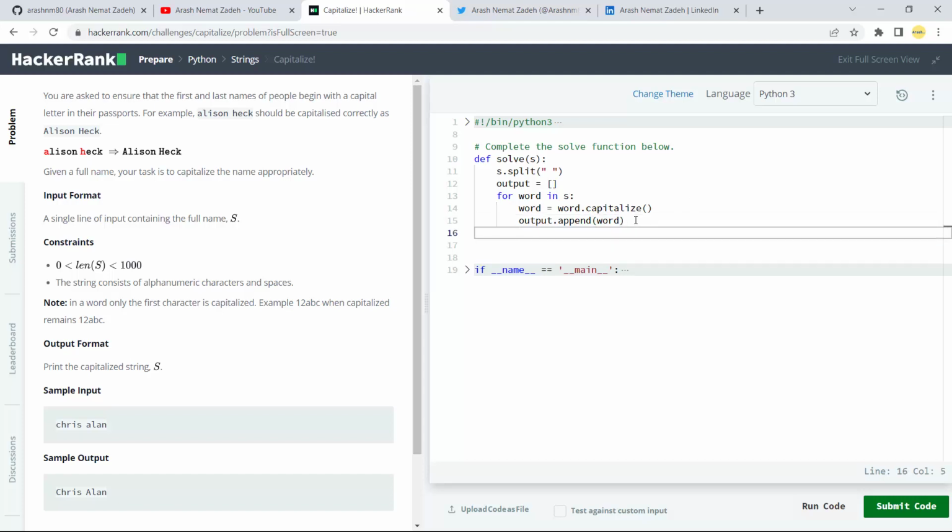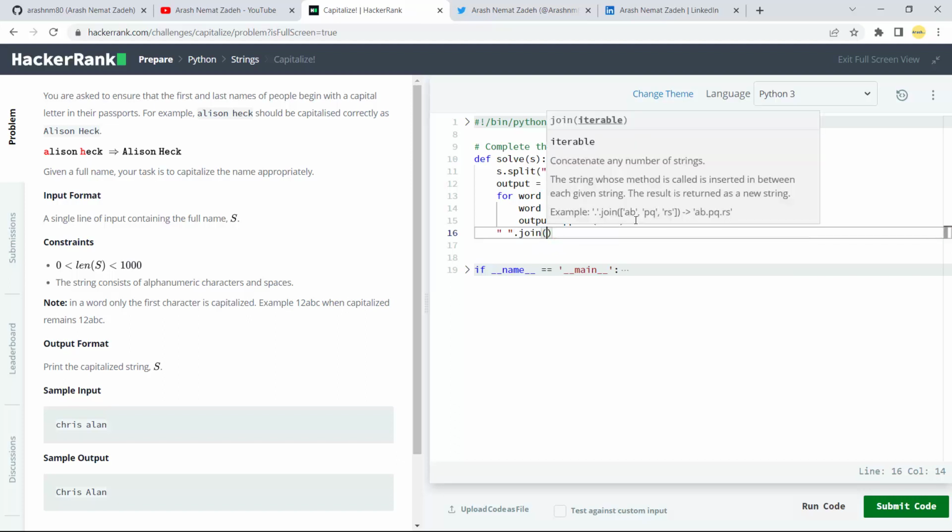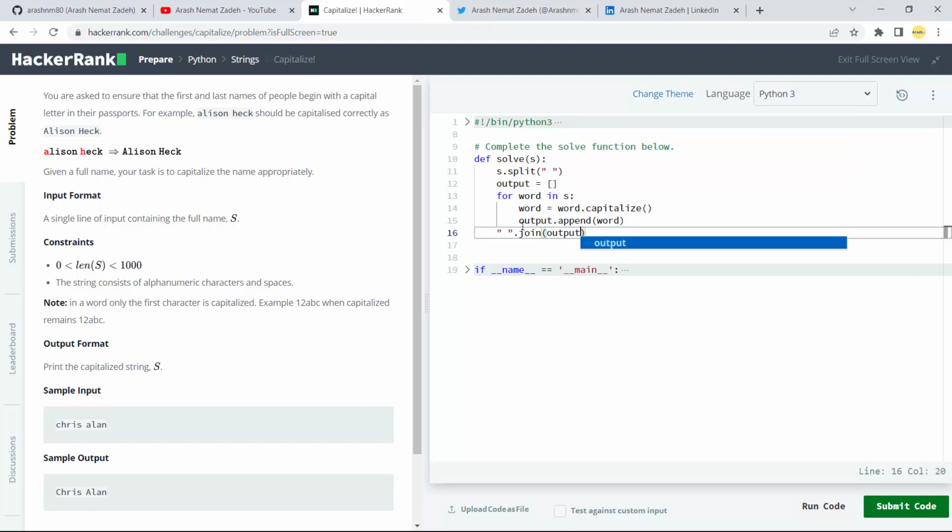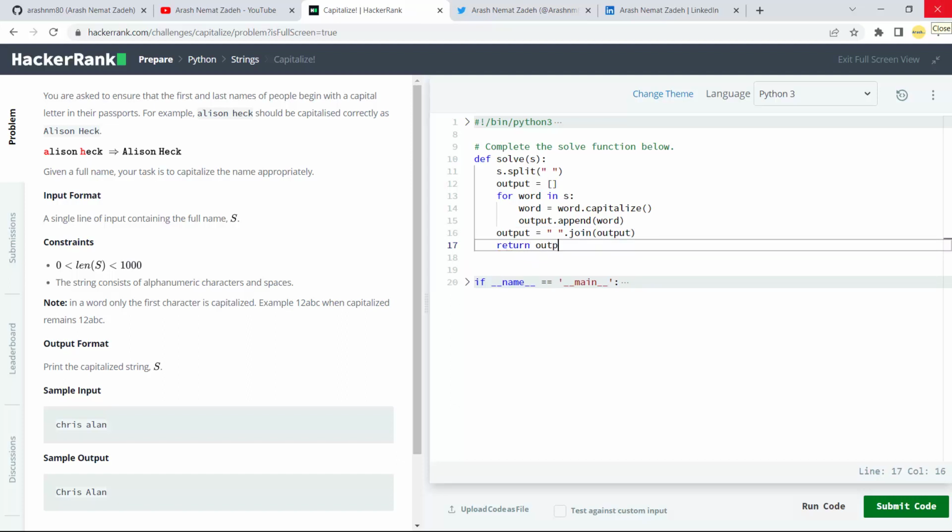and in the end we join the output items together, so I write down a space dot join output. This will be the new value of output, and we simply return output. Let's submit the code.